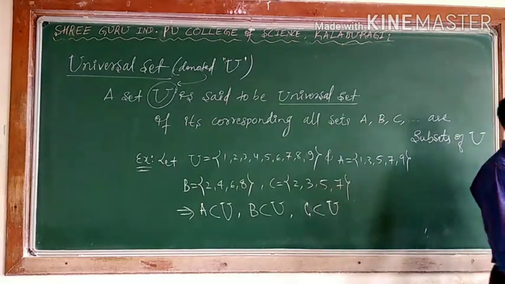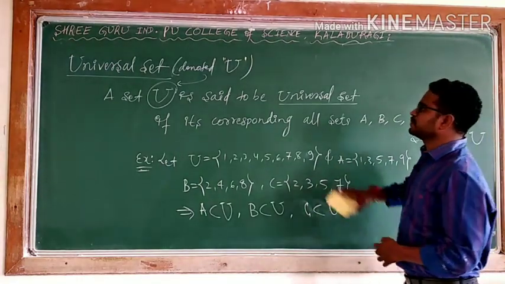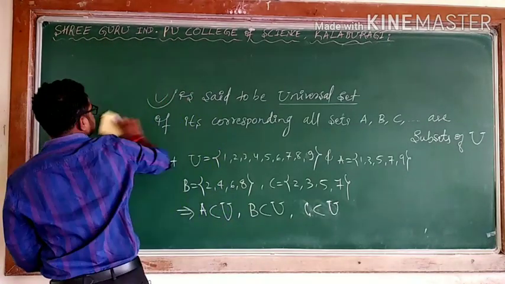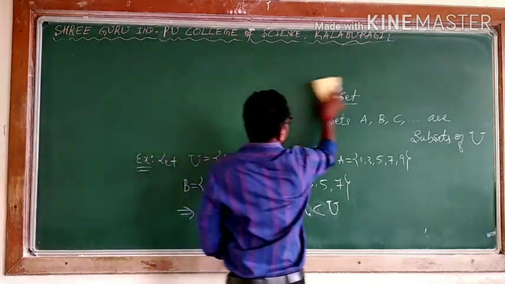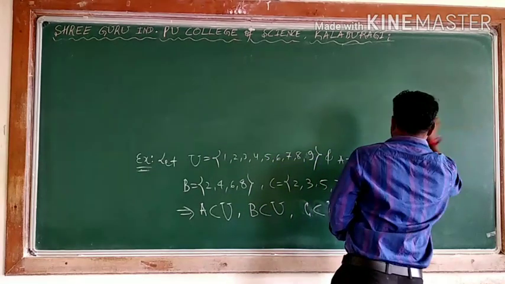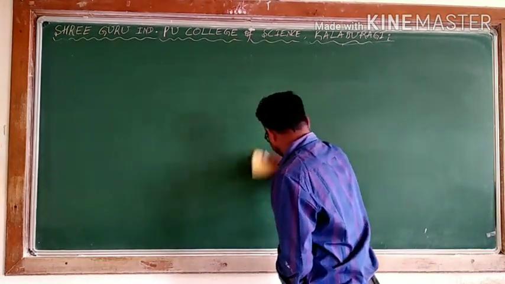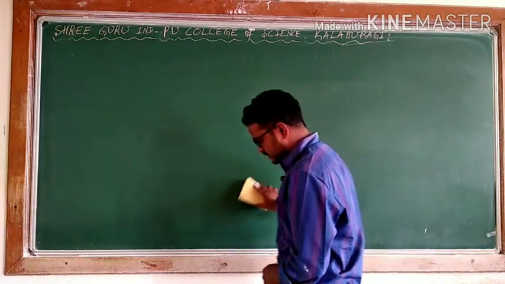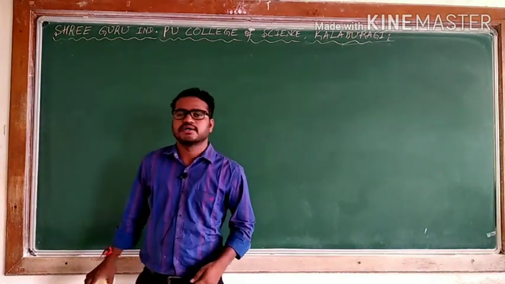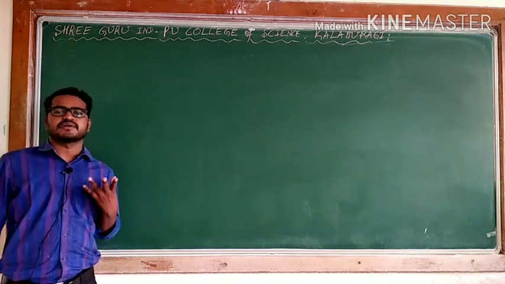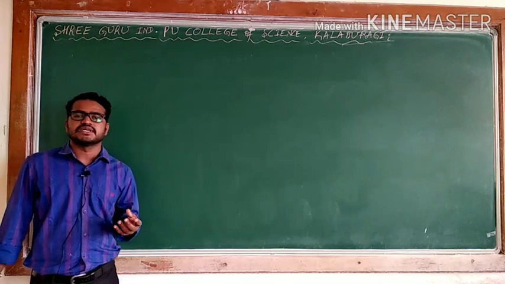So these are the things. I will take some examples related to equal sets. You know, finite set, infinite set, those are all the things we will give. I explained about types of sets, with one or two examples.